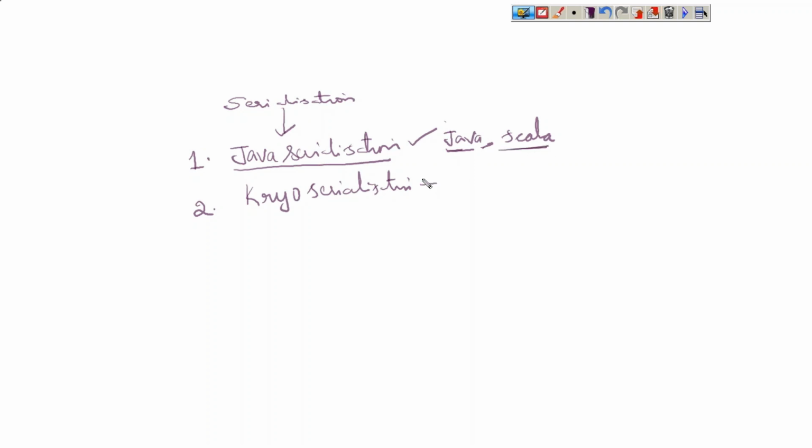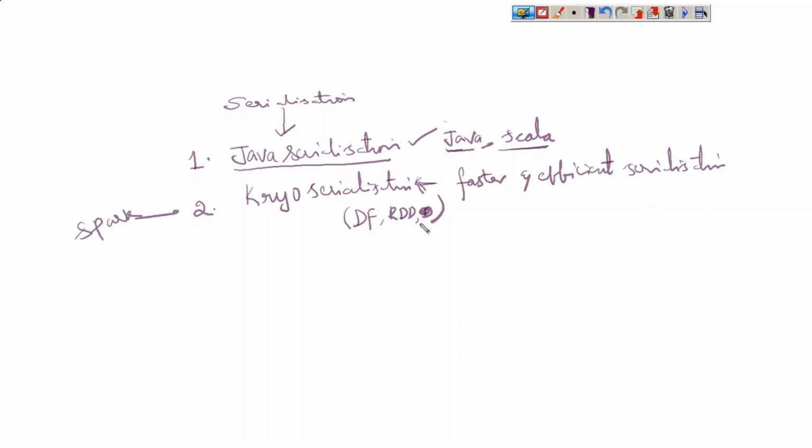But Spark has introduced a new serialization technique mainly for its own objects, that is RDDs and data frames, not datasets. That is called Kryo serialization. It is a faster and more efficient serialization technique compared to Java serialization. Spark developers introduced it mainly for data frames and RDDs.